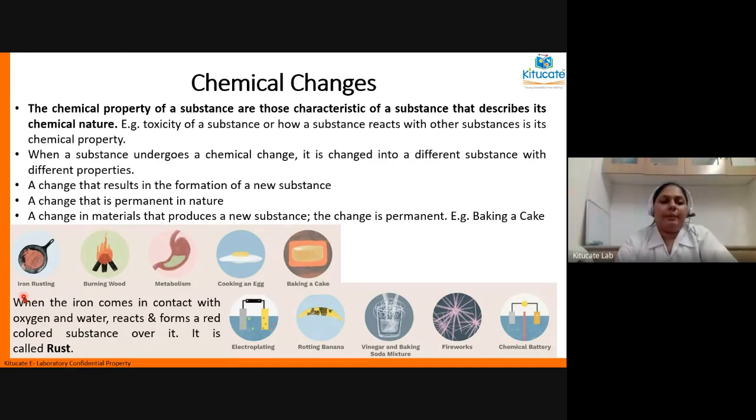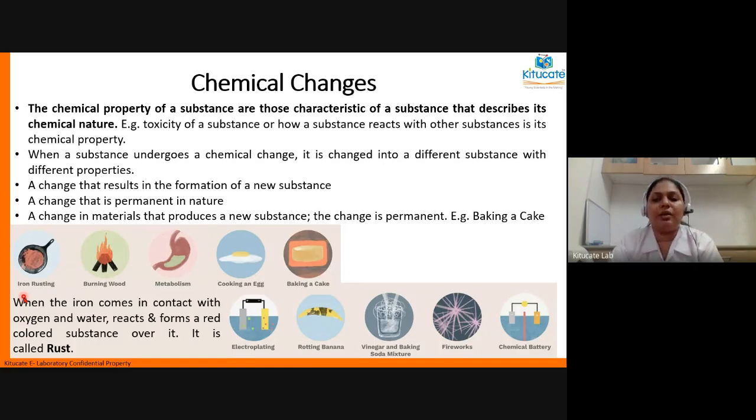Then the digestion process that we have. Digestion is also a type of chemical change, because the property of the food that you have eaten is completely getting altered in the process of digestion. So digestion is a chemical change. Cooking, whenever you cook something and supply heat to it, you are altering the chemical properties.